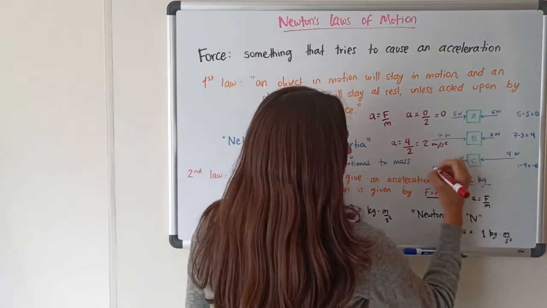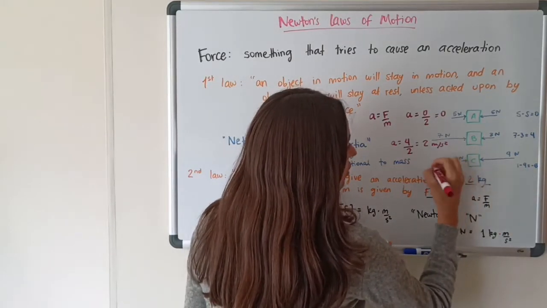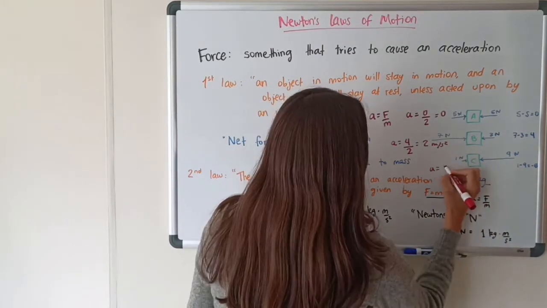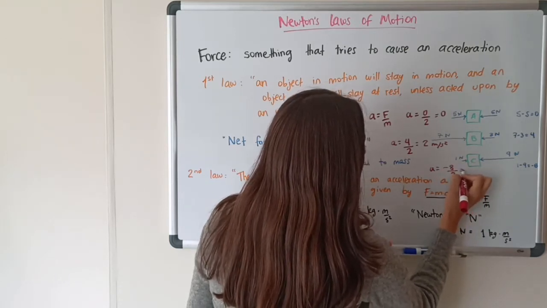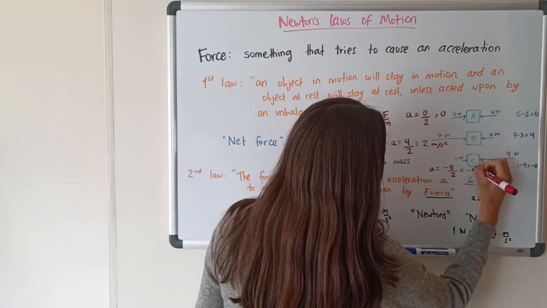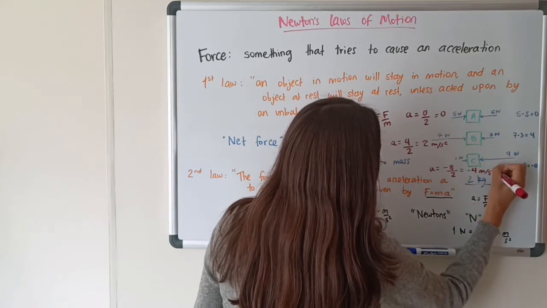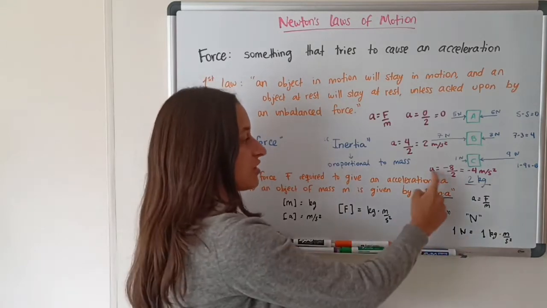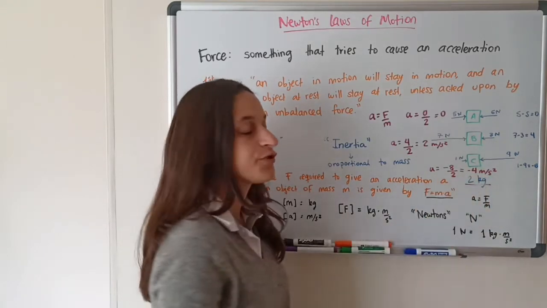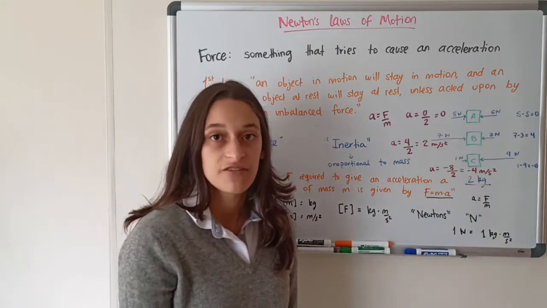And then here, in this one, we have an acceleration of... the force is 8, but negative because it's to the left. So we have negative 8 over 2, which gives us an acceleration of negative 4 meters per second squared. And remember, the negative just means to the left. So the acceleration of box C will be 4 meters per second squared to the left.